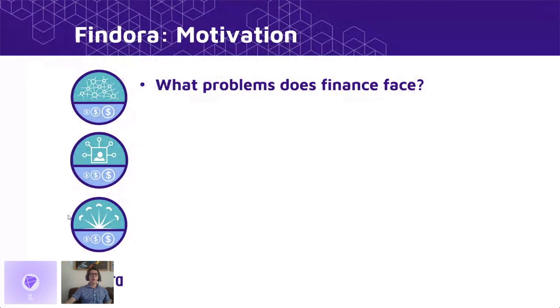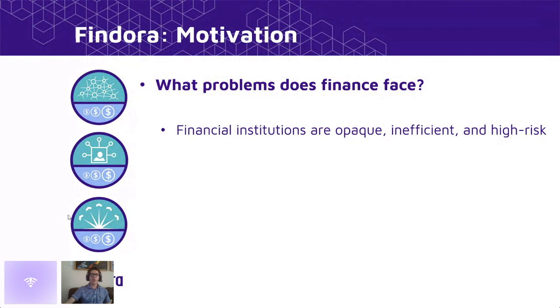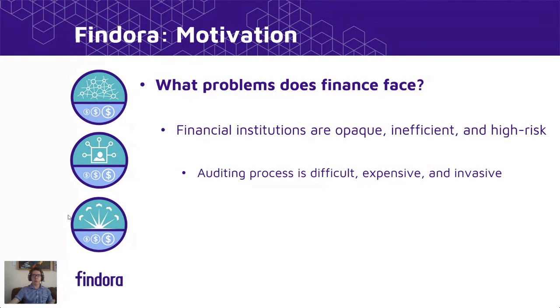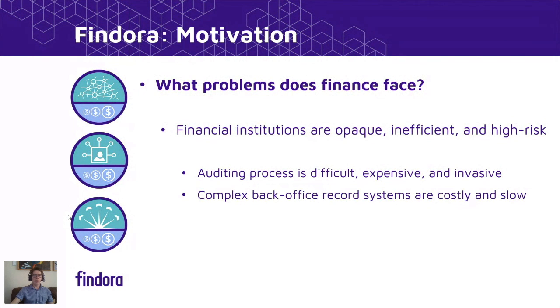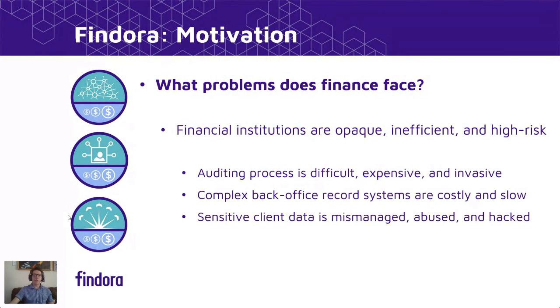To begin, what are the problems with our current centralized financial system? As they currently exist, financial institutions are opaque, they're inefficient, and they're high risk for both consumer and institution. Performing audits on paper documents managed and organized in institution-specific formats is difficult, expensive, and invasive. Maintaining such a system is costly for the institution and is slow overall. Clients' data stored in such a system is often mismanaged, abused, and hacked.